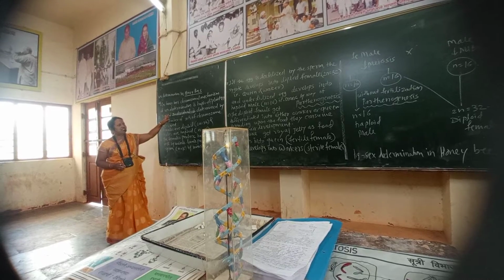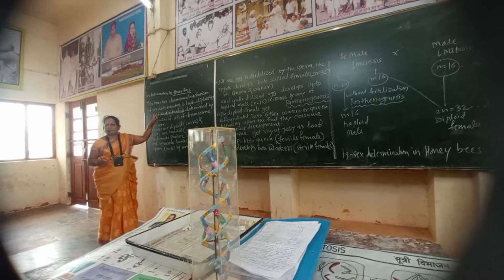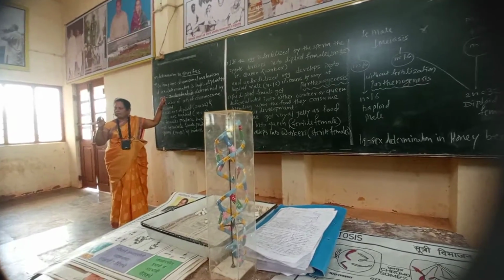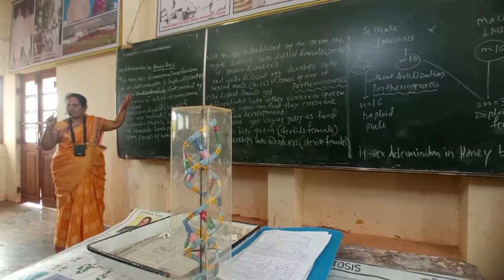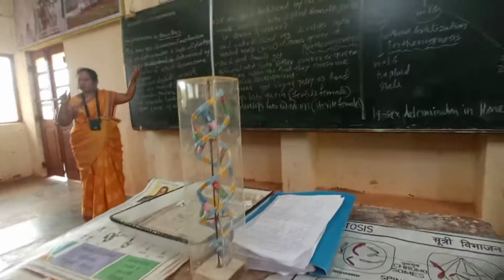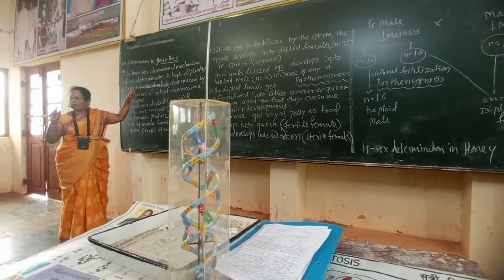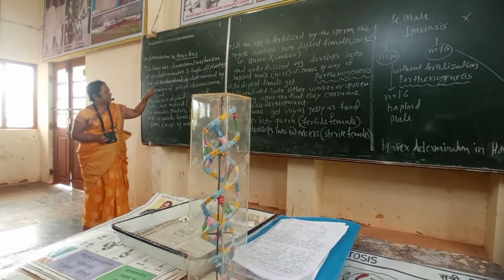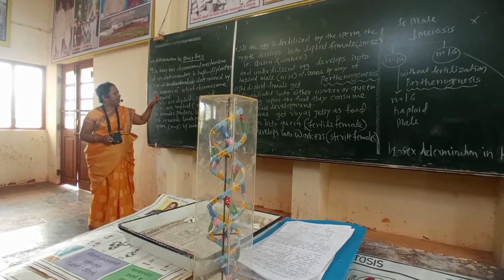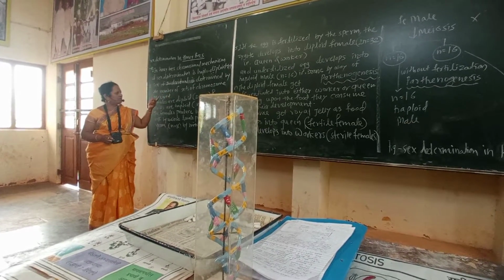Sex determination is haplodiploid type. That means here worker and drone. Drones are haploid. Queen and worker are diploid. But haplodiploid type, sex of individual is determined by the number of sets of chromosomes it receives.